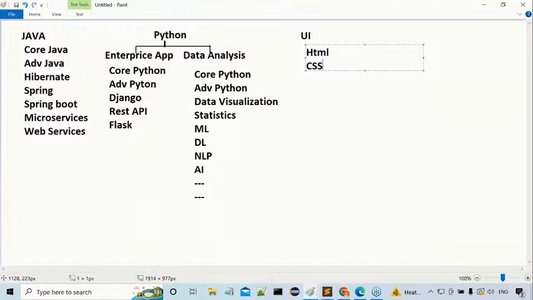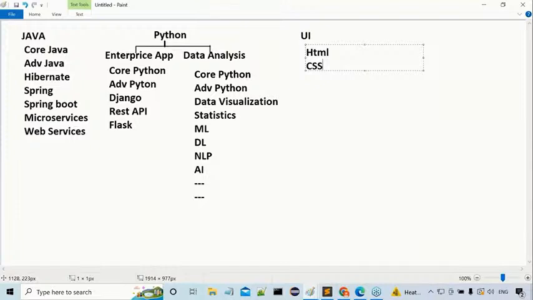Next one is what? JavaScript, jQuery. Then after completion of this, AngularJS is the older one, and Angular. Next one is what? Node.js. Then after this, React.js, and if possible, Vue.js also exists, but not mandatory, and so on. Some other technologies exist here.